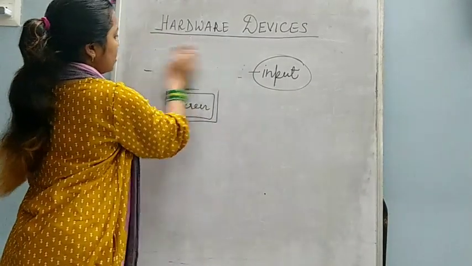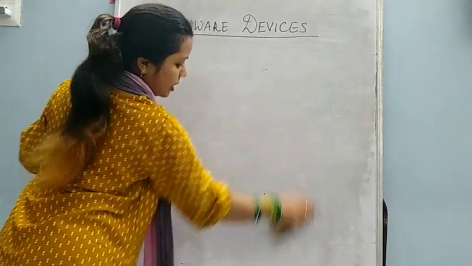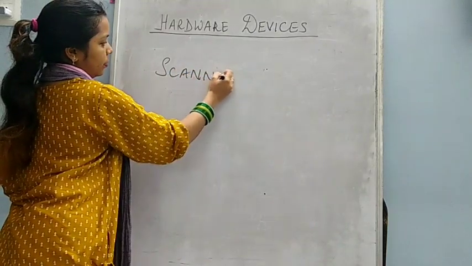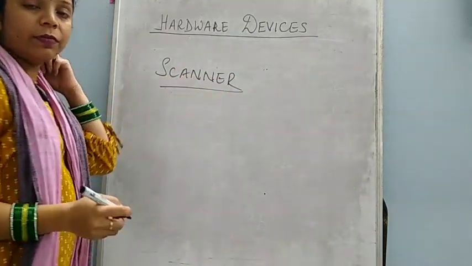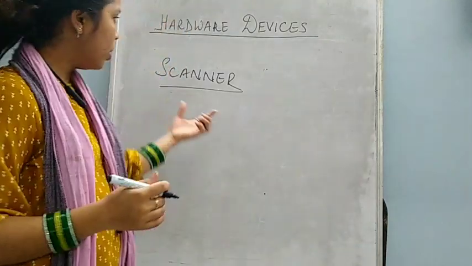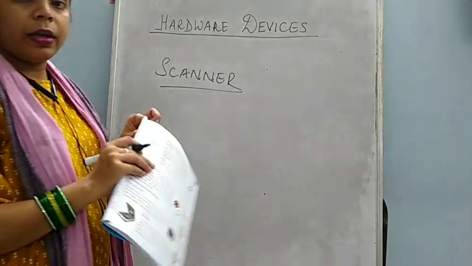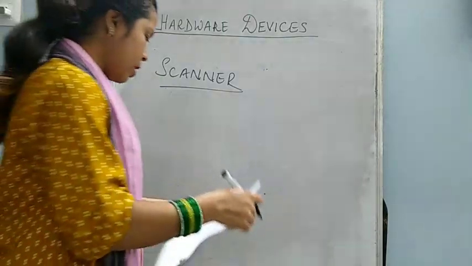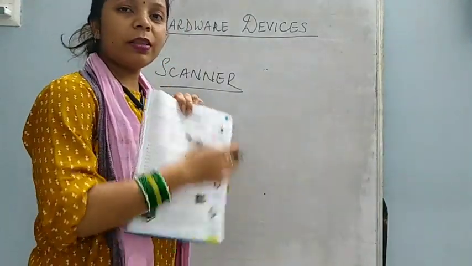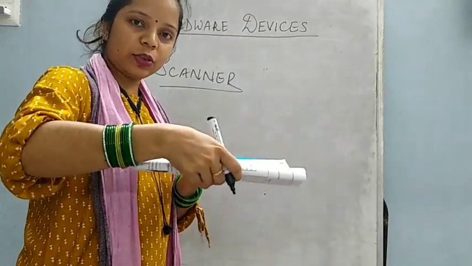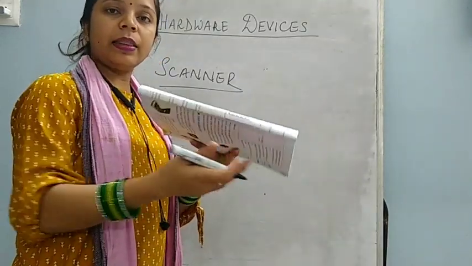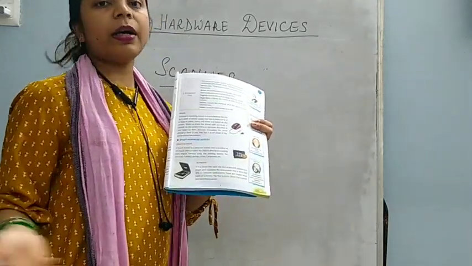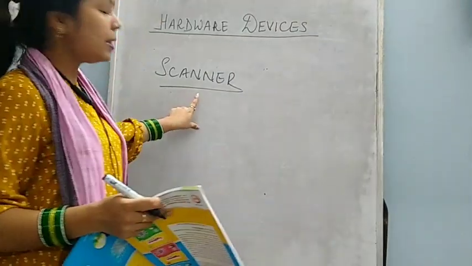Now next device which is given in your book, that is scanner. Now what is scanner? You might have seen a photocopy machine in the shops. It is somewhat like this. What you do in photocopy machine, if you have to take the photocopy of this page, you put it like this on the machine and then this page is scanned and the photocopy is printed on another page. So like that scanner is there.